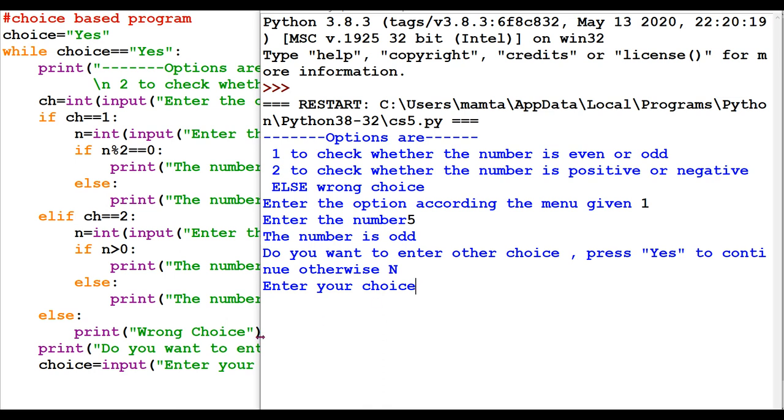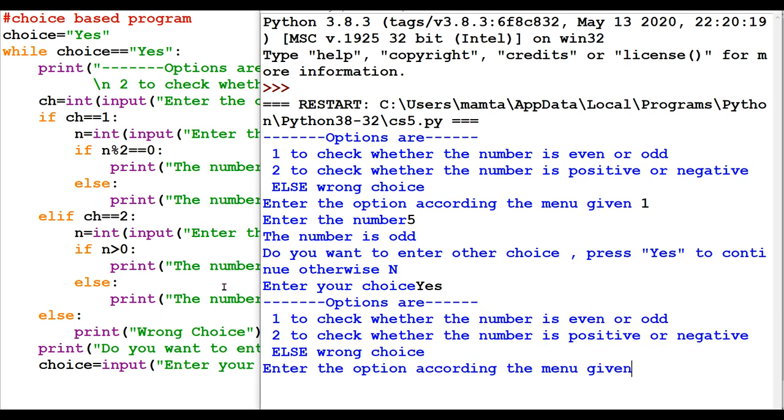Do you want to continue? Enter your choice. If I am entering yes, again this menu came because I have entered yes. So in choice, what will be the value here? YES, capital Y, small es. In choice we have YES.